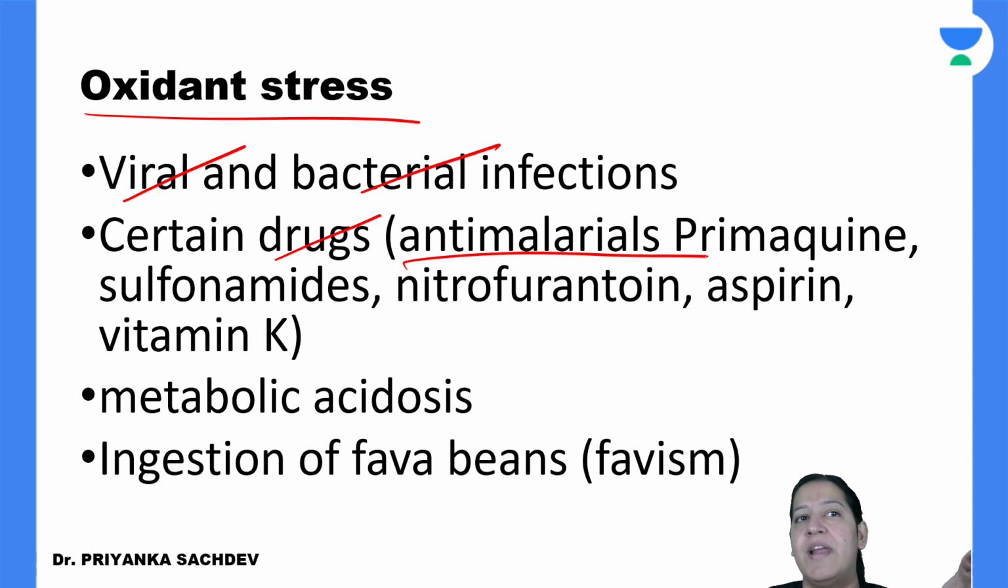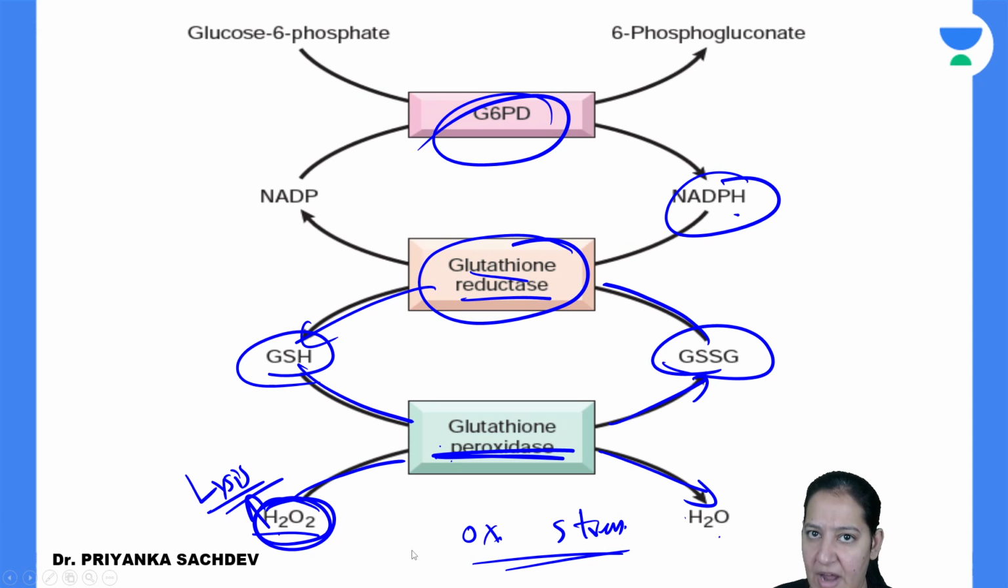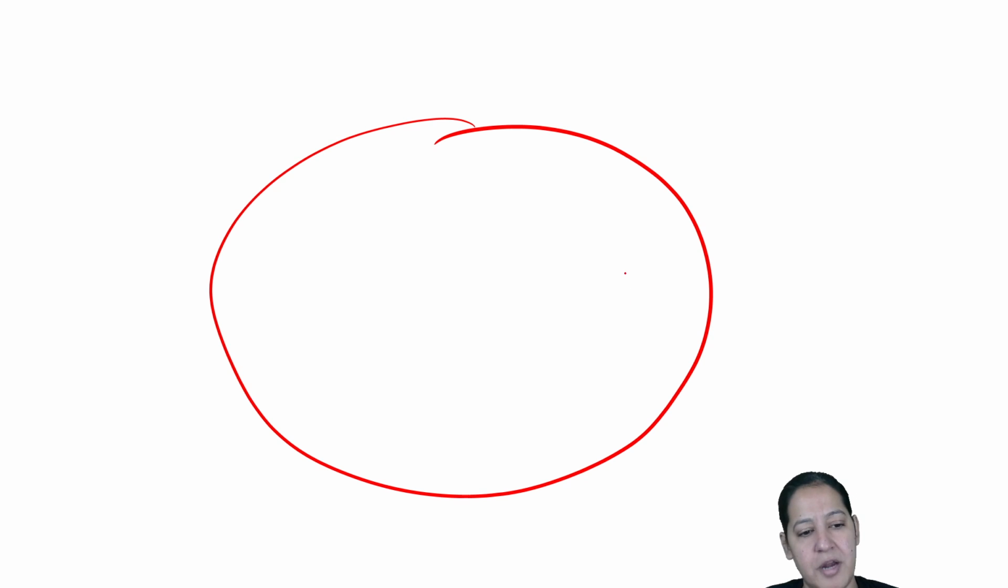So I have taken anti-malarial drugs like Primaquine, sulfonamides, nitrofurantoin, aspirin, vitamin K, some metabolic acidosis, ingestion of fava beans. So these are the examples of oxidative stress. If I am exposed to some oxidation, just suppose I have malaria and I am taking an anti-malarial drug, inside my cell, this is my RBC, H2O2 will be formed because of the oxidative stress.